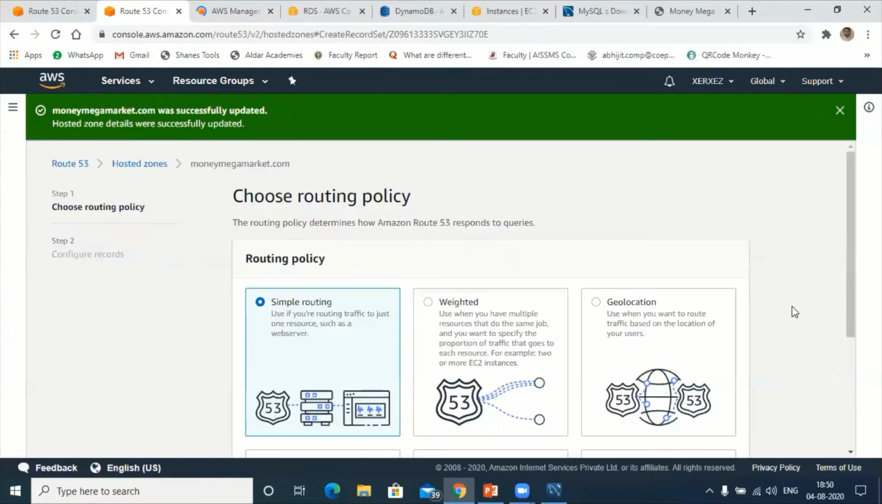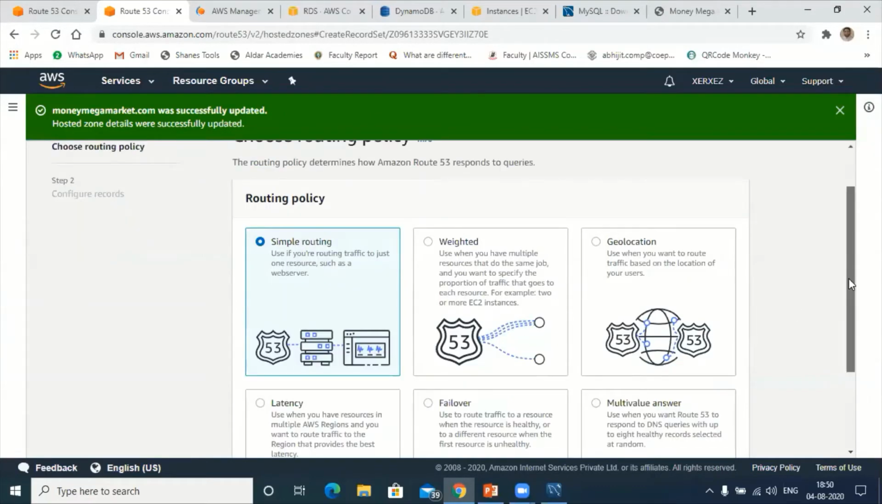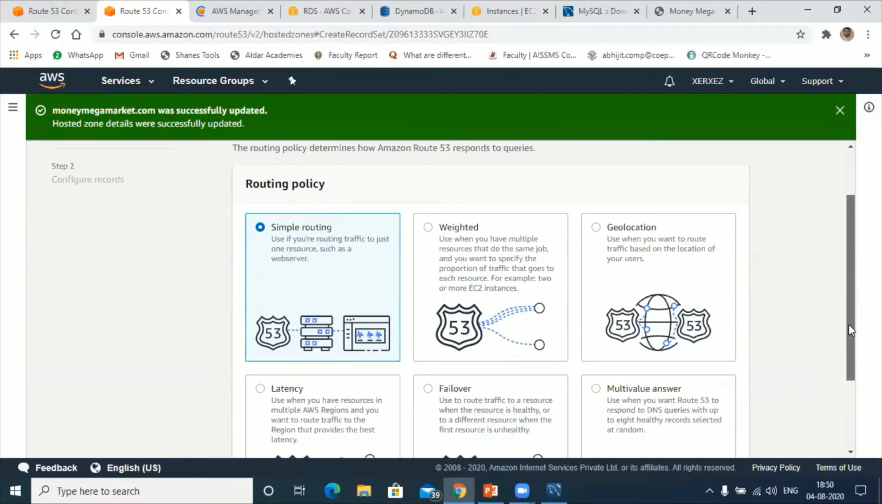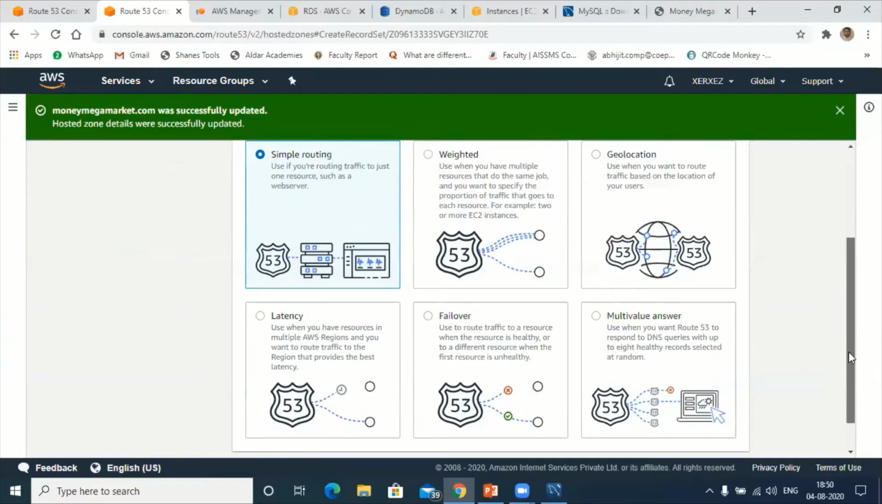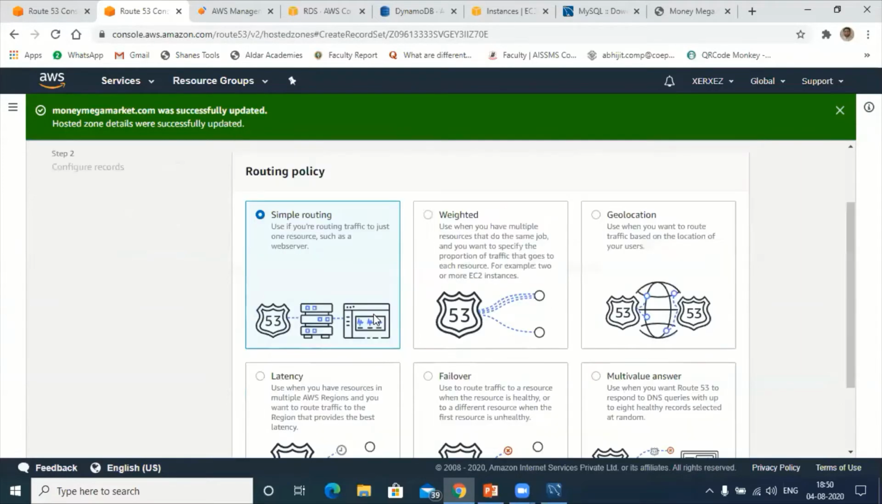Click on create record. Here it will ask for many options: simple routing, weighted routing, geolocation, latency, failover, multivalue answer. I'll take simple routing. You can use the other options for your dedicated servers or for your private company. Suppose there are different branches and you want to transfer data from one to another using IP addresses. In that case, you can make use of all these other options.